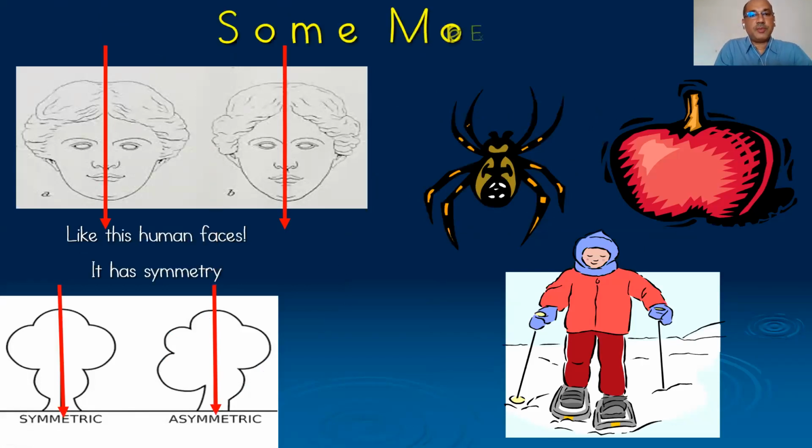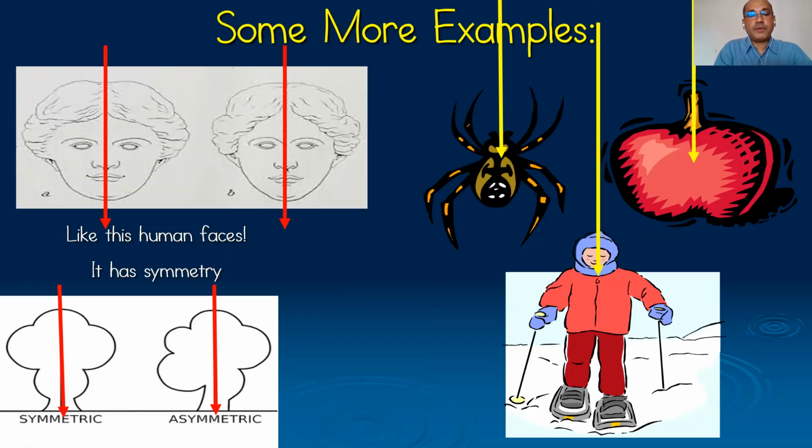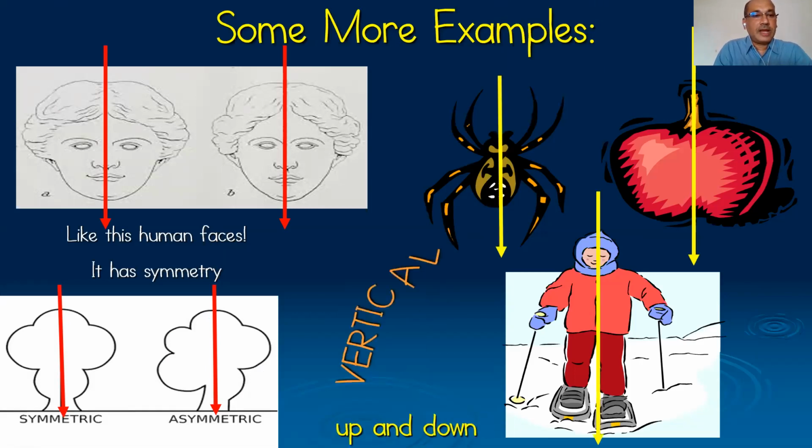Now a few more examples of symmetry, like these human faces. Look at these human faces. When we draw a line passing through the center of this face, it divides into two parts and both the parts are mirror images of each other. In the same way, look at this insect, which is also symmetrical in nature, and the apple, which is also symmetrical in nature.